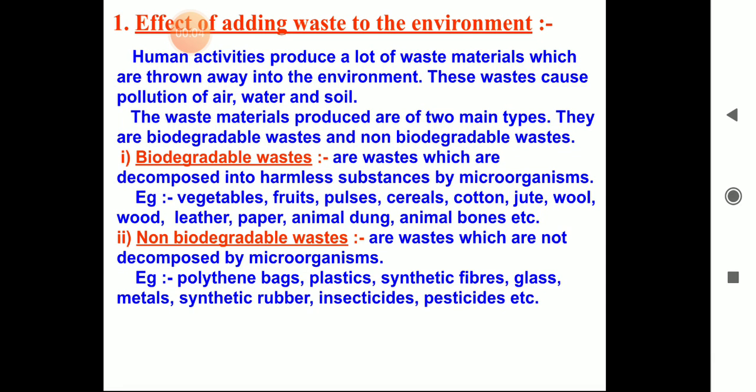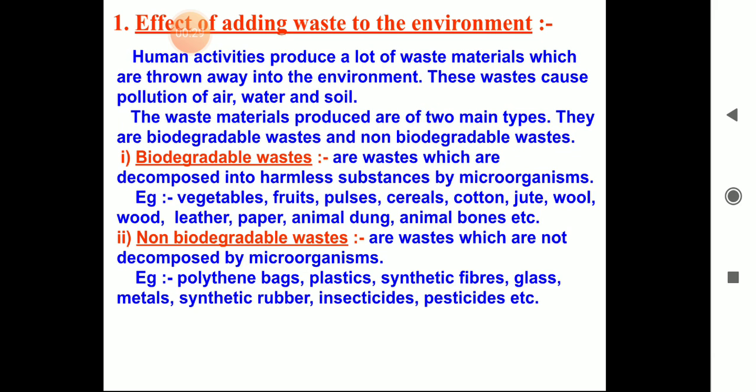Today we will study the chapter of biology named Our Environment. What is the effect of adding waste to the environment? Human activities produce a lot of waste material which is thrown away into the environment. These wastes cause pollution of air, water and soil. So the waste material produced is of two main types: biodegradable waste and non-biodegradable waste.